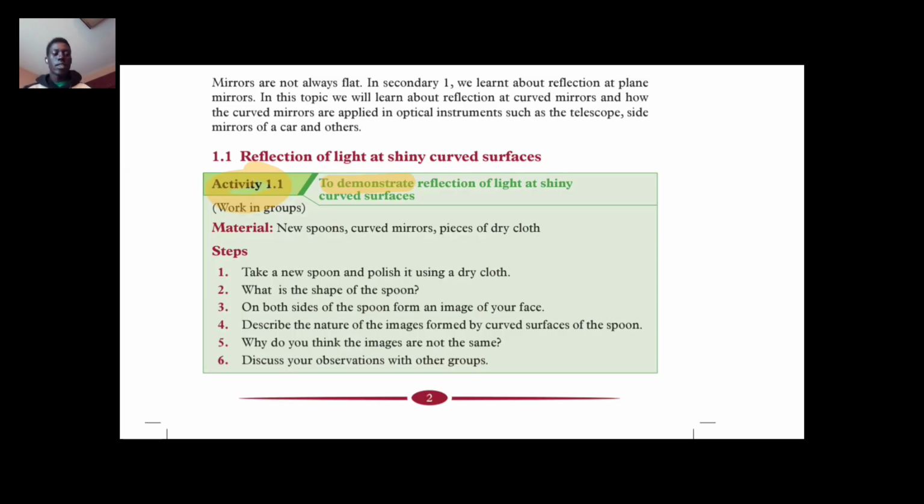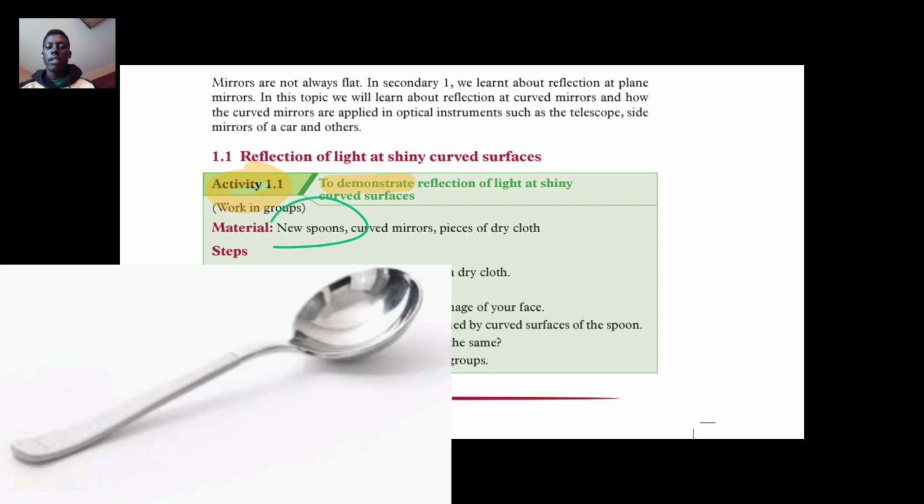In this experiment, you are being given the materials: a spoon, a cup, mirrors, and pieces of dry cloth. To really understand cup mirrors, you can take an example of a spoon and see the shape of the spoon.